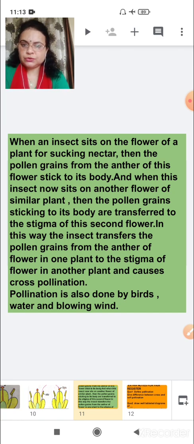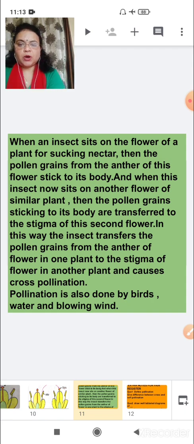Pollination is of two types, self-pollination and cross-pollination. And then you have studied that pollination is also done by birds, water and blowing wind, which means when heavy wind blows, at that time the pollens come with the wind from one plant to another plant.